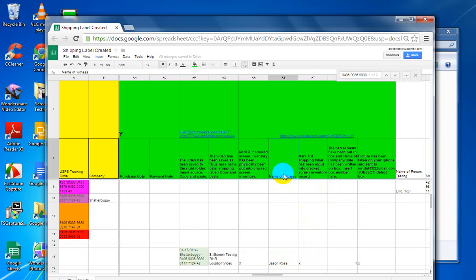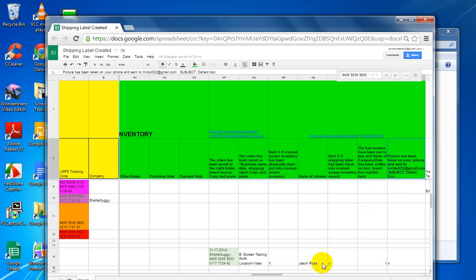There's been a witness that you've put it in there. You've put it into the computer records. And then you've put the bad screens in the respective boxes, and you've taken a picture and sent it to your supervisor.